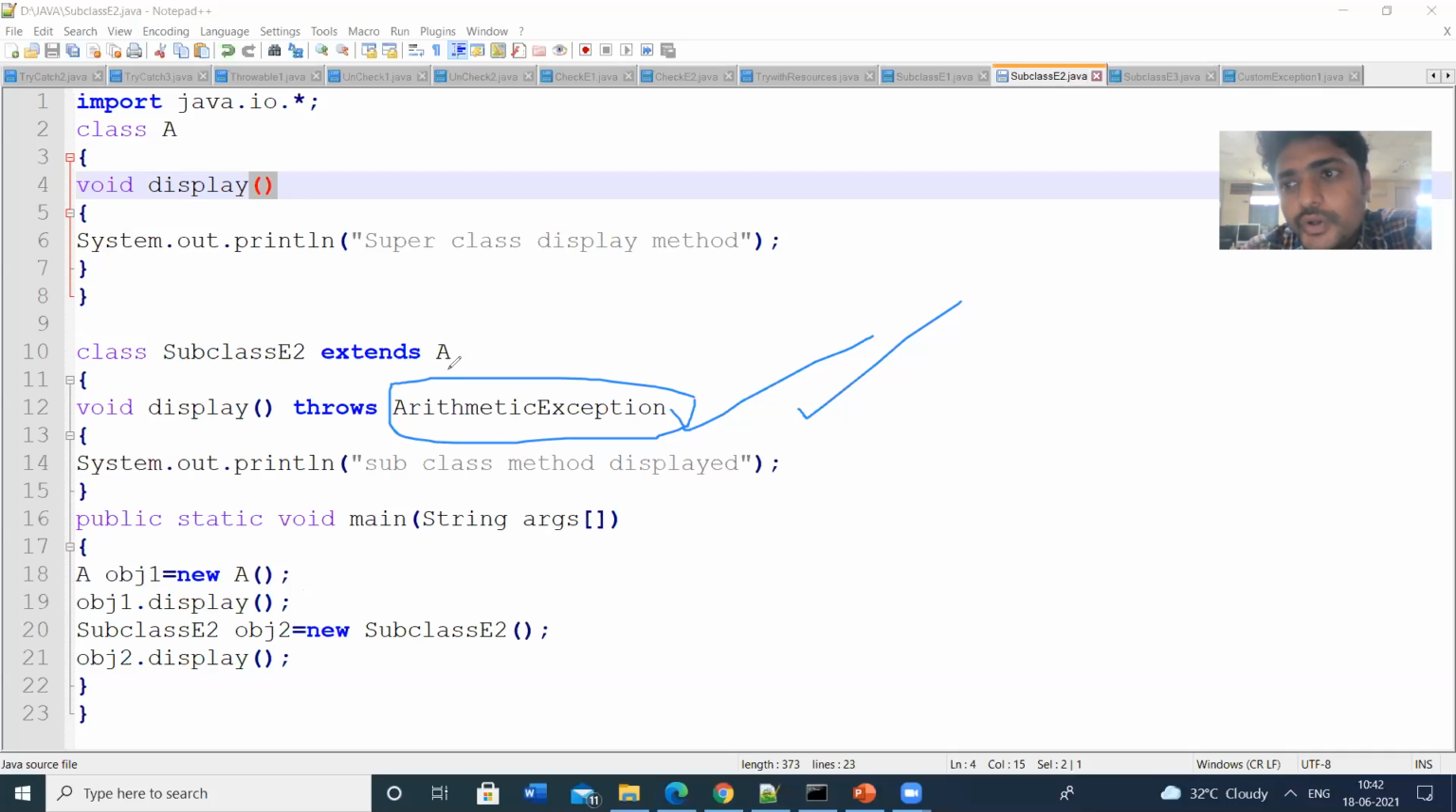So if you want to have the exception handling in the superclass and subclass methods, you have to be very careful. In the subclass, if the subclass throws some exception, the exception must be an unchecked exception. The subclass exceptions are always unchecked exceptions, always runtime exceptions. So let us see the output for this.